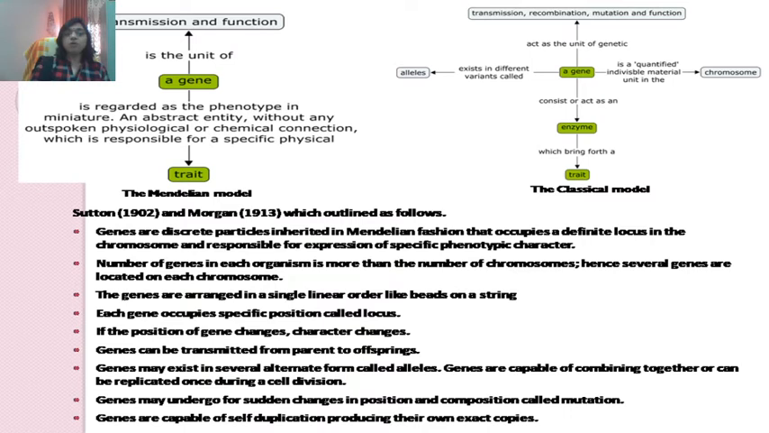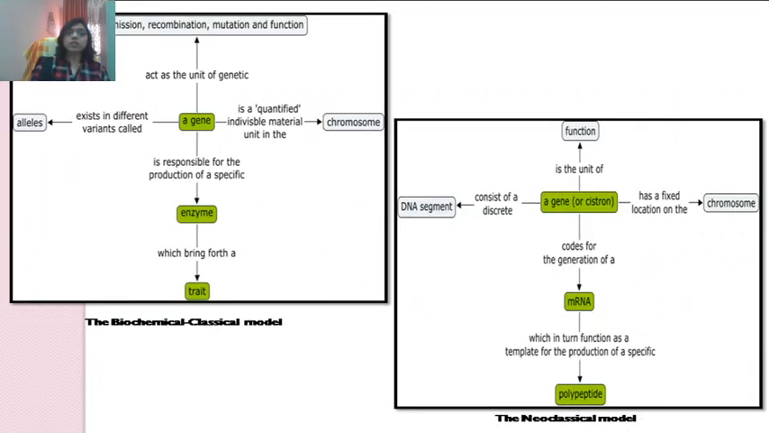Genes are capable of combining together or can be replicated once during cell division. Genes may undergo sudden changes in position and composition called mutation. Genes are capable of self-duplication, producing their own exact copies. The third model is known as the biochemical classical model.